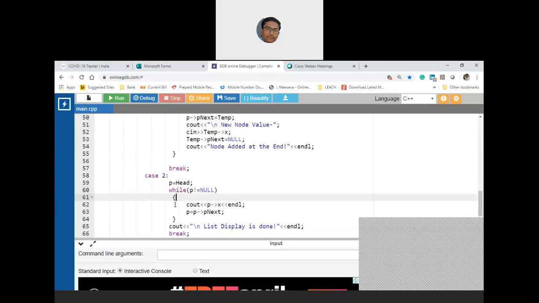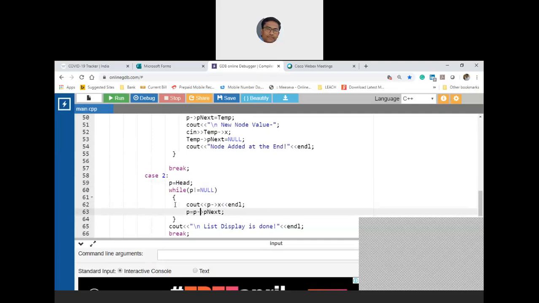Until P is null, you are printing head arrow X. So when P is equal to head, you are printing the first element, which is A of 0. Then what are you doing? P arrow next is nothing but the pointer which is pointing to the next node.